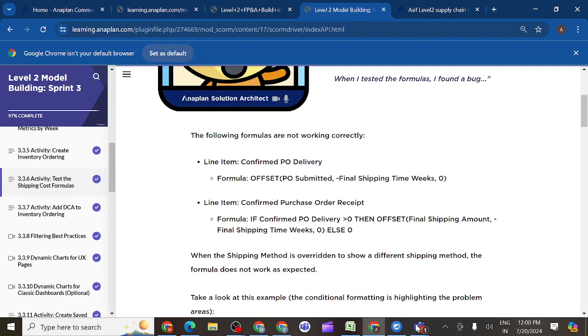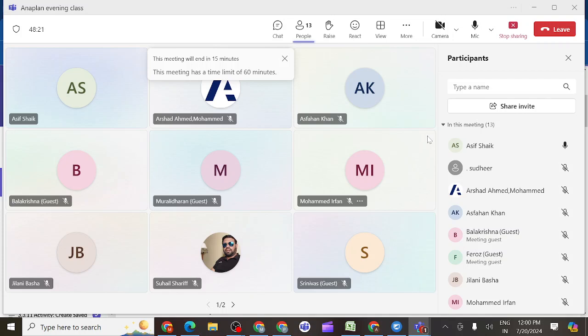Give me a minute, I will get back to you. So what is the difference between the post and offset function? Arshad Ahmed, can you explain?